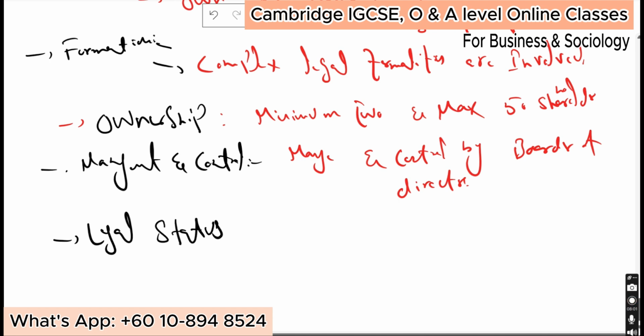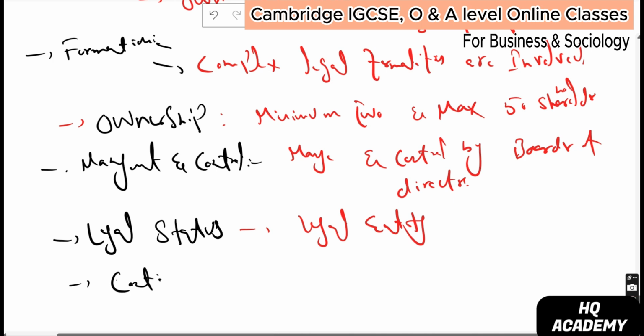If I talk about its legal status, the business is recognized in law as a legal person. Obviously, it becomes a legal entity. And if I talk about continuity, there is a continuity.